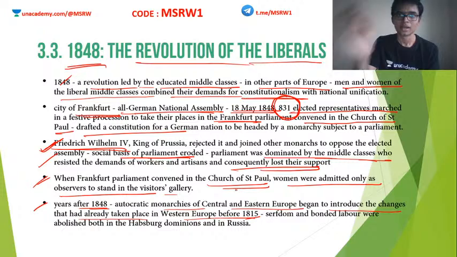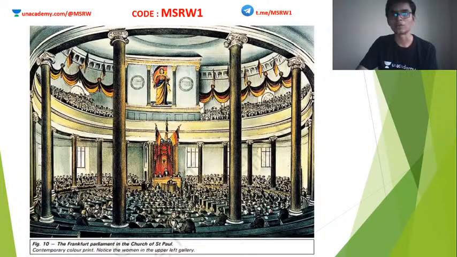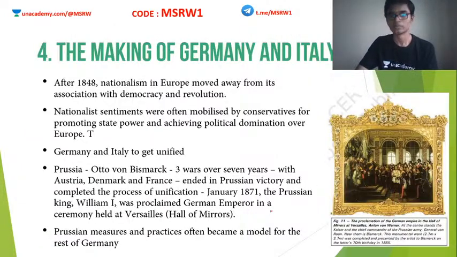Okay, but after 1848, the Eastern Europe also started imbibing or taking inspiration from whatever happened in the Western Europe. For example, they abolished serfdom and bonded labor. Clear? Also abolished it in Habsburg dominions and in Russia. Russia is also considered as a European country. Okay, although in the map we think it is an Asian country, Russia is actually a European country. So, in the Eastern European nations such as Russia, Poland, Hungary, etc., etc., serfdom and bonded labor was abolished. Now, this is the scenario when we are going to see how Germany and Italy was unified.